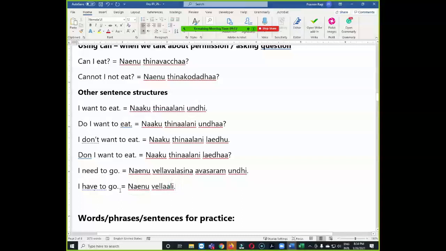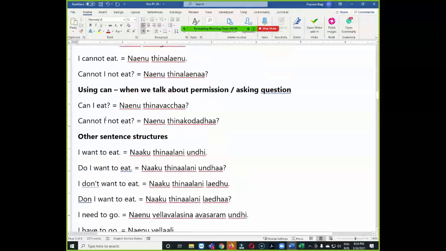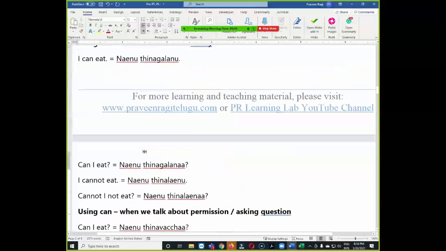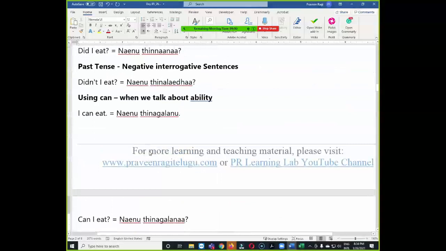Okay, let me think for the new structures. We already discussed the can. Okay, could is missing here. Priyankaro, please, could you write the sentences with some other verbs with need and have to? Can you give me another verb?